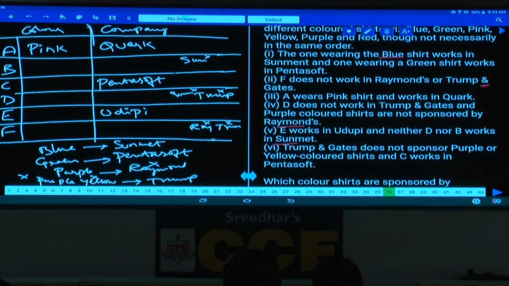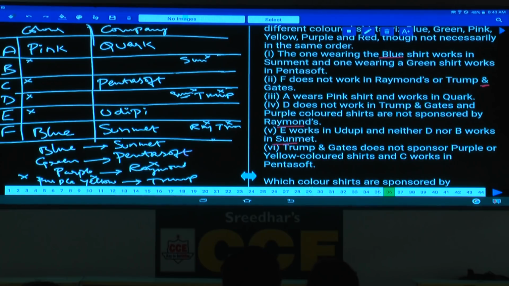Now first we should represent the given information, then we should try to adjust the information in the given spaces. Then blue and Sunmet. Now blue cannot be at this place because Sunmet cannot be here. Blue cannot be C because if C is blue, Pentasoft is here which is ruled out. And blue cannot be here because Sunmet cannot be here. Then what is the only possibility left for blue? F must be blue. If F is blue, what is the company here? Sunmet is the company. Done with this?